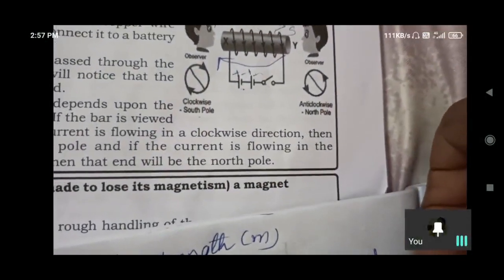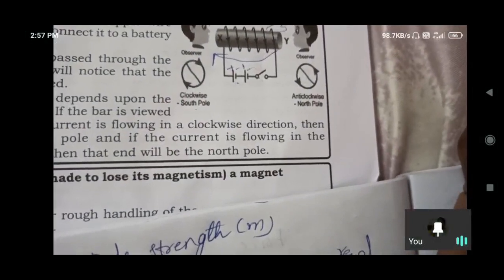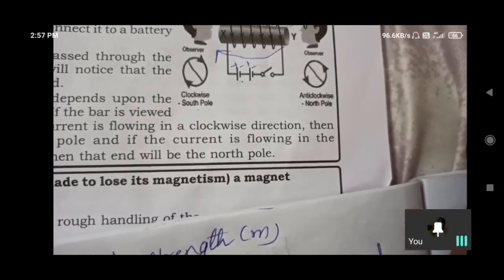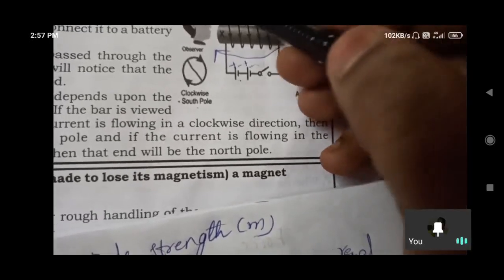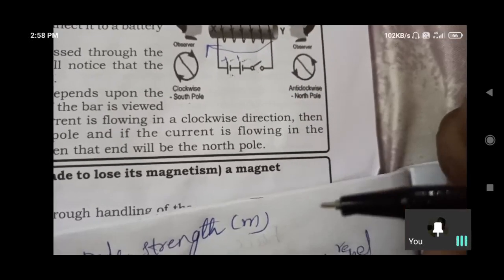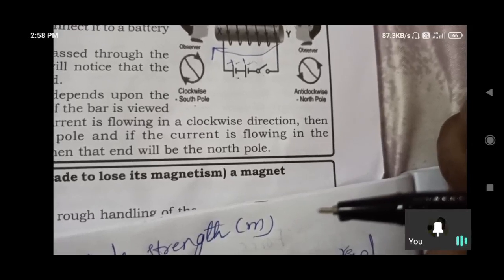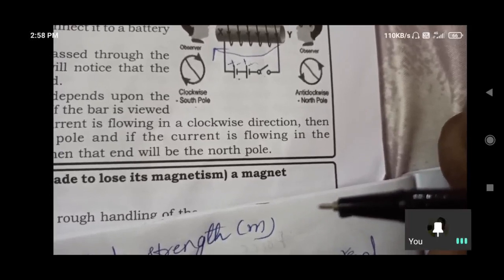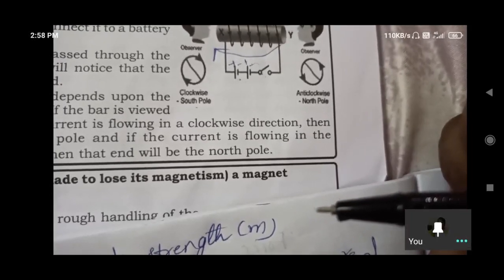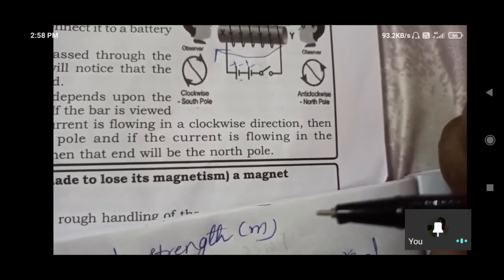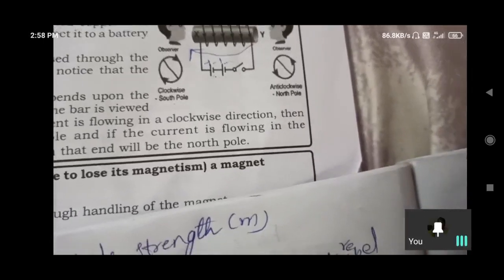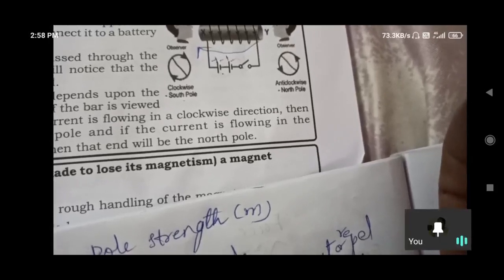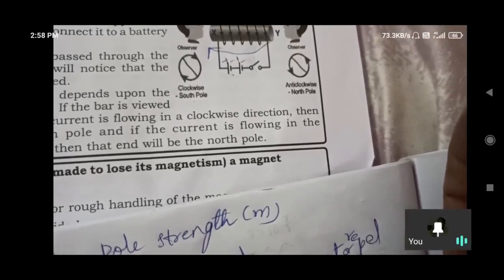Is it okay for you? You should understand this one carefully. Anti-clockwise direction north pole, clockwise direction south pole, and positive side north, negative side south. Current flows in the direction of negative to positive or positive to negative? Current flows in the positive direction; electrons flow in the negative direction. So in that manner you have to understand.